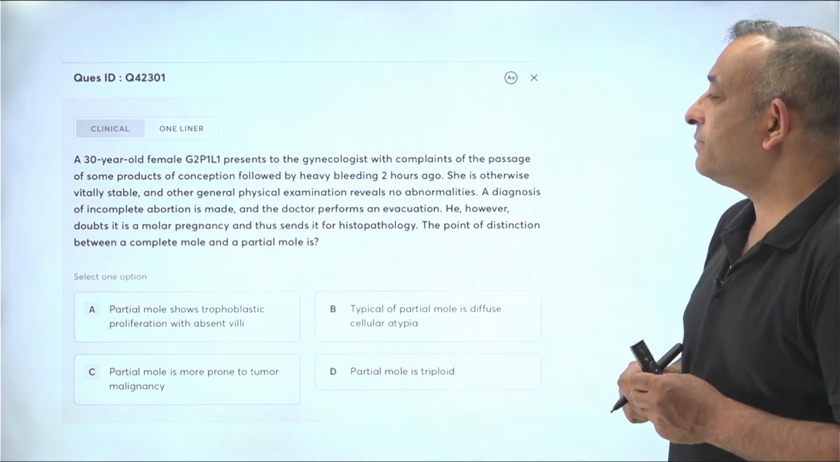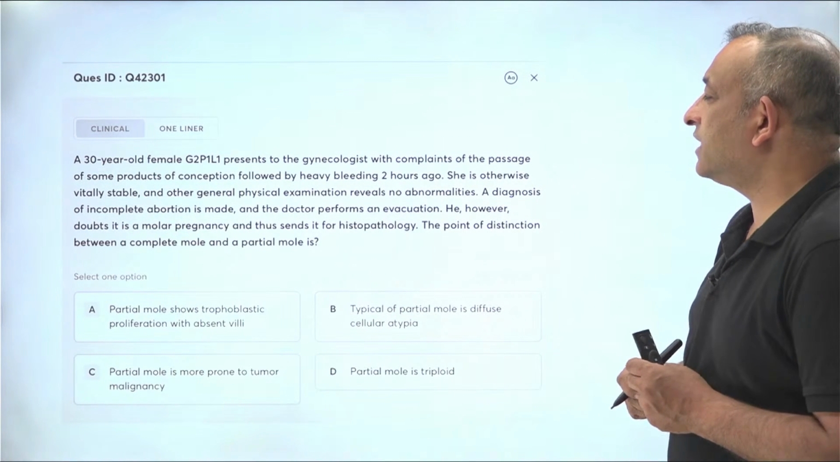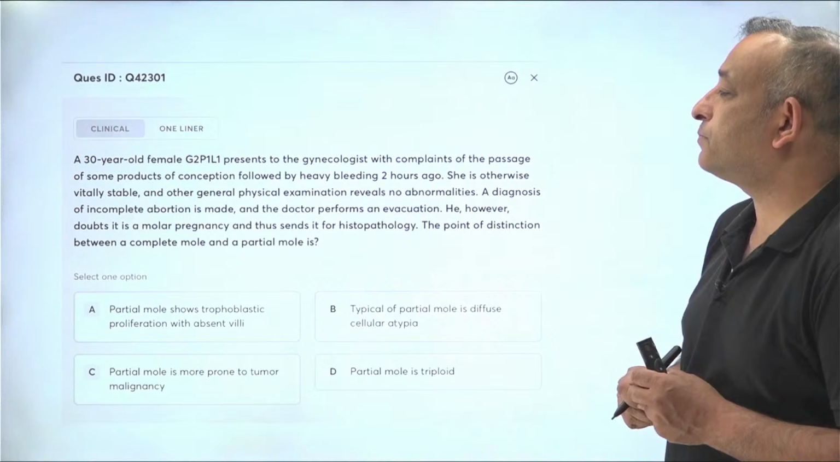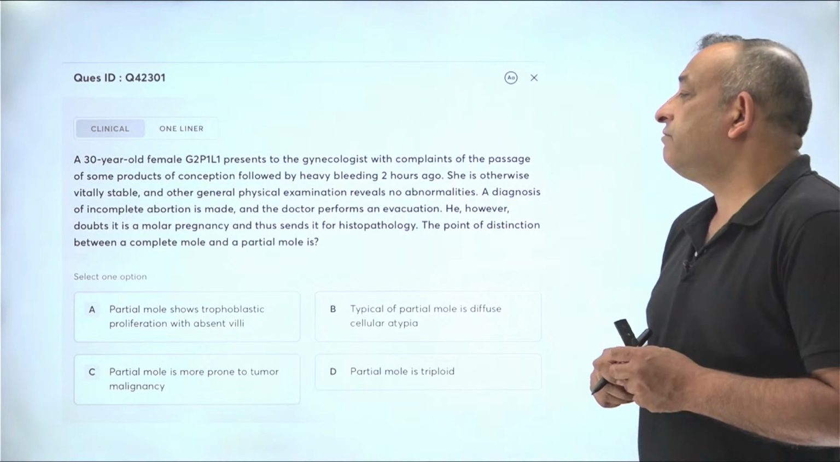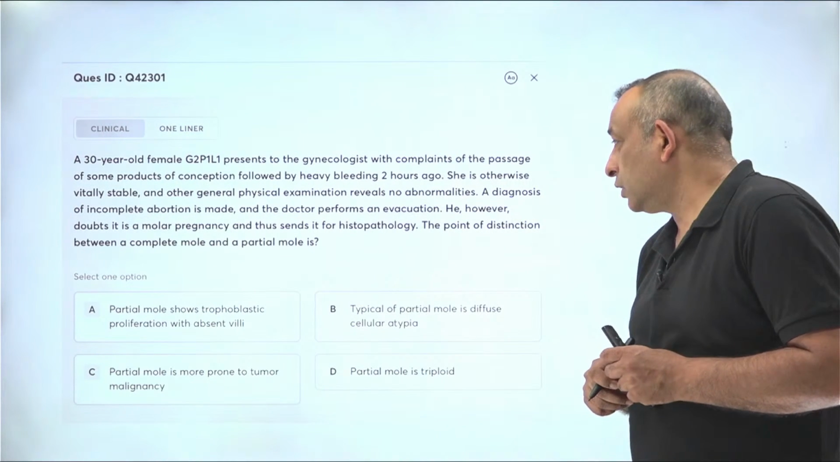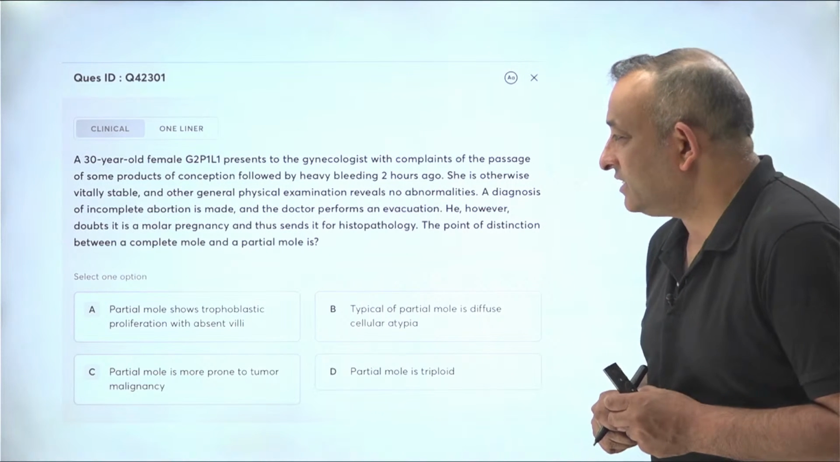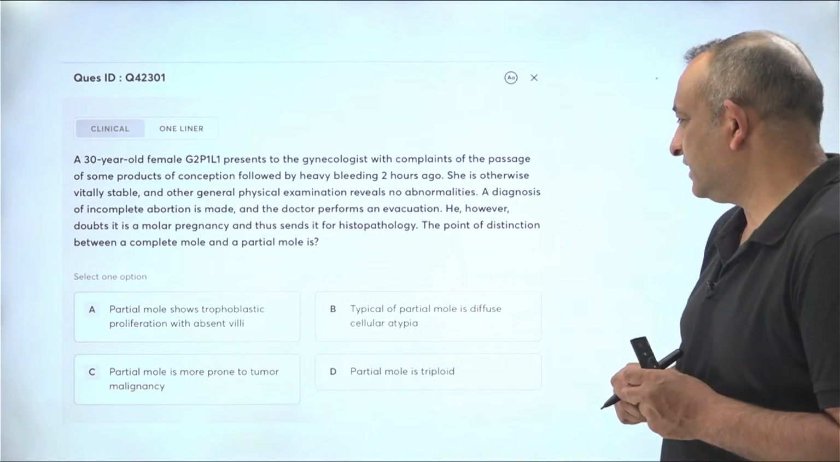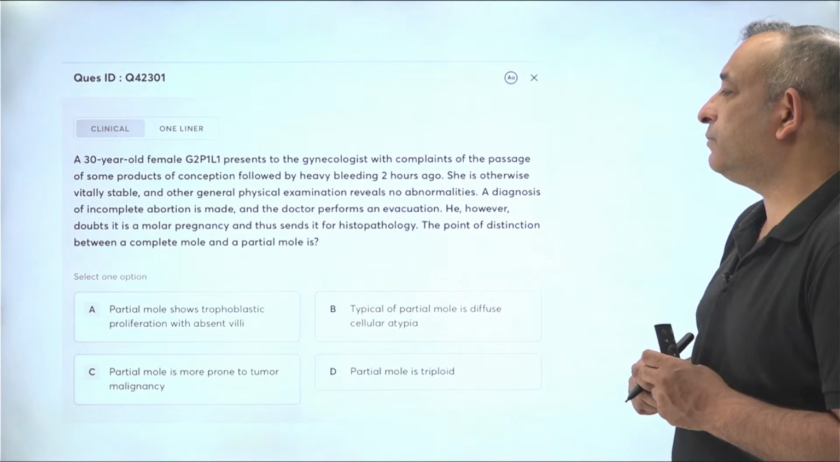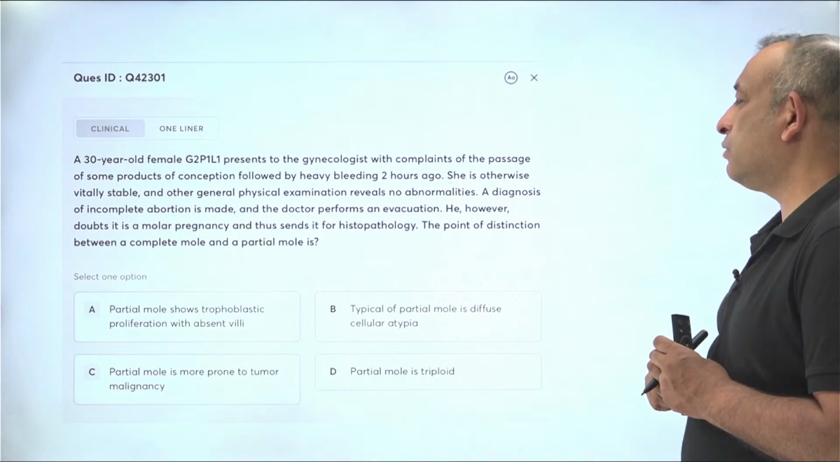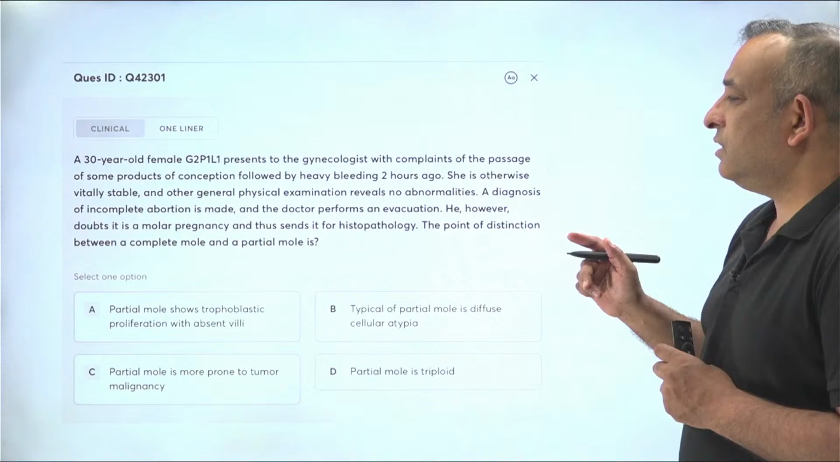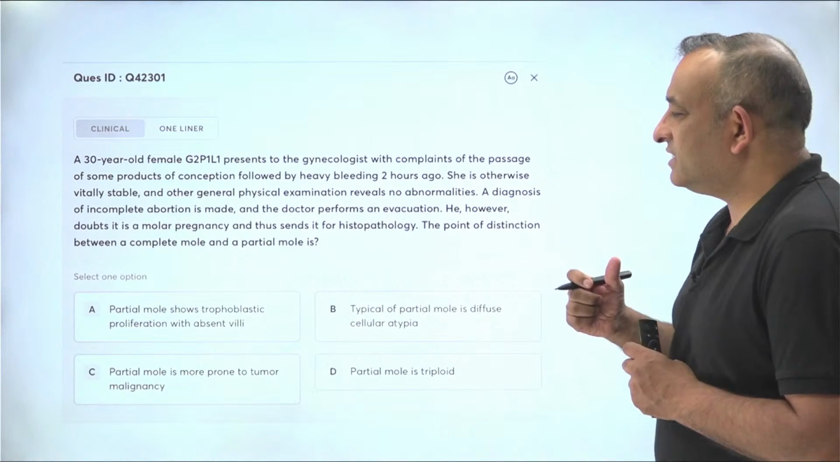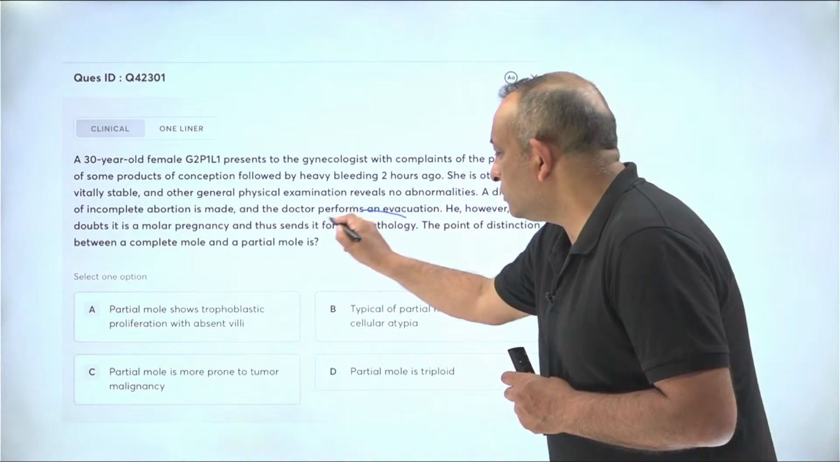A 30-year-old female, gravida 2 para 1 live, presents to the gynecologist with complaints of passage of some products of conception followed by heavy bleeding 2 hours ago. She is otherwise vitally stable and general physical examination reveals no abnormalities. A diagnosis of incomplete abortion is made and the doctor performs an evacuation. He, however, doubts that it's a molar pregnancy and thus sends it for histopathology.